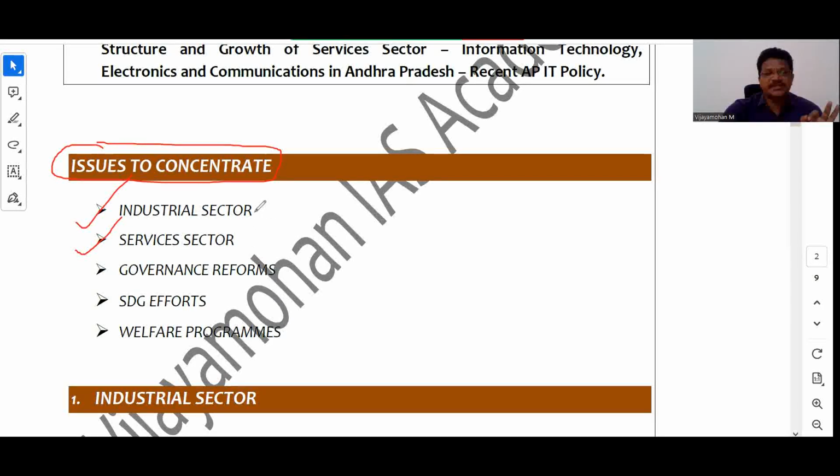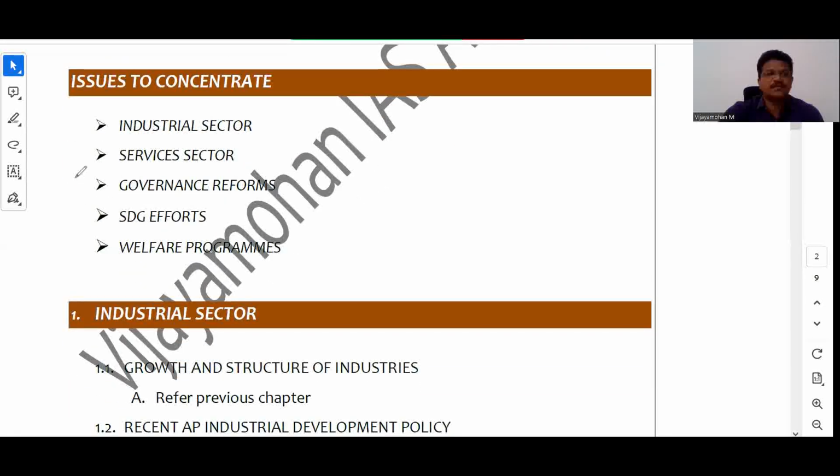In the syllabus only the industrial sector and services sector are mentioned, but we should not stop there, and the examiner has the liberty to ask from anywhere in AP economy. So basically, if you observe the previous year questions, there were many questions from governance reforms, governance-related schemes and programs, sustainable development goals efforts, and welfare programs. So basically, this government is focusing more on human capital development.